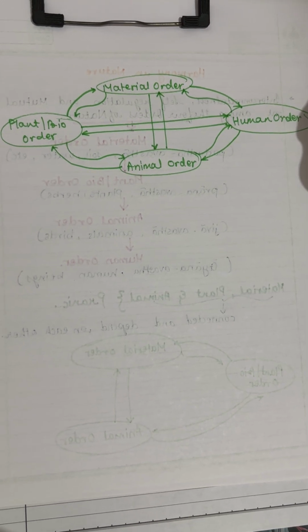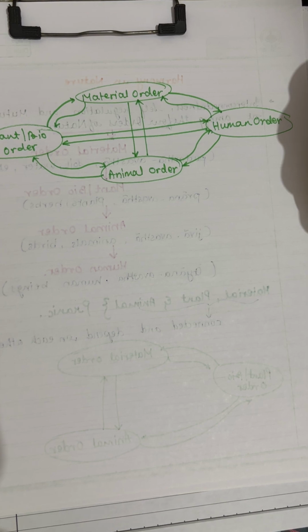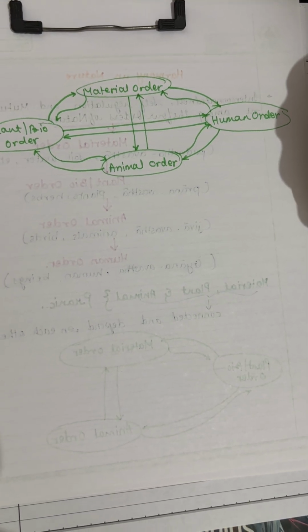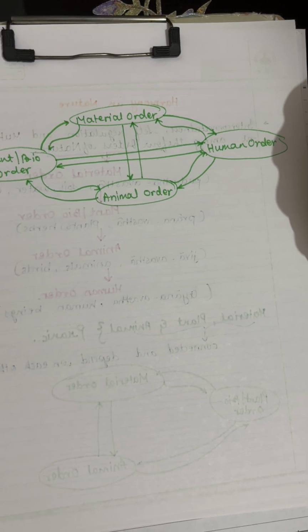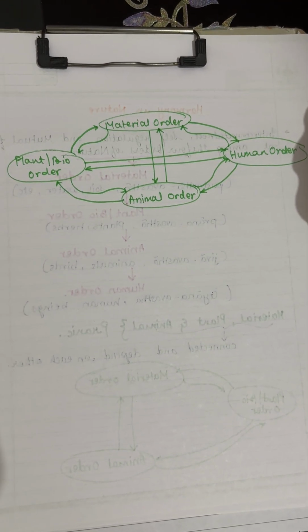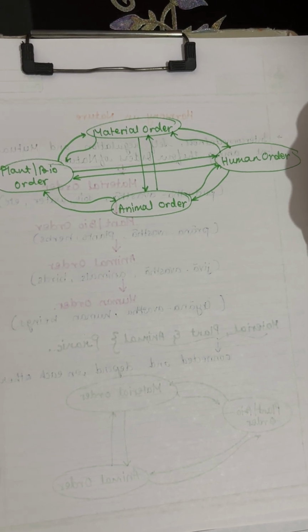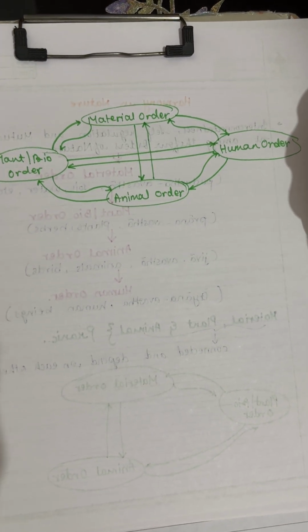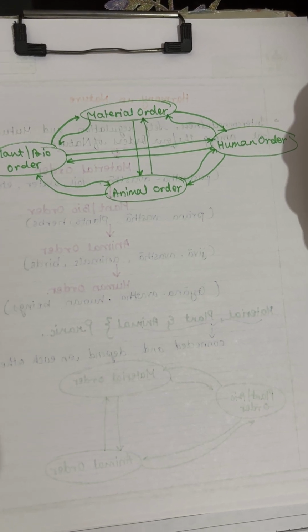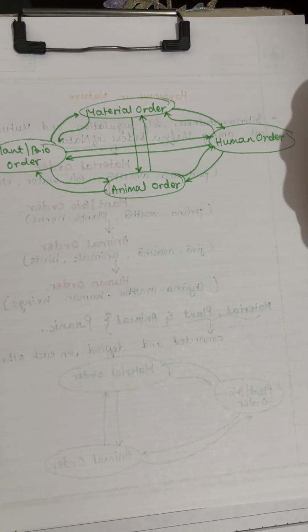The three orders, material, pranic and animal, work together and benefit humans. But we humans haven't learned to live in harmony with them yet. This needs to be noted. We don't understand how they all fit together, even with our own needs.